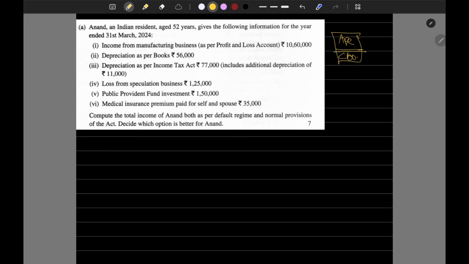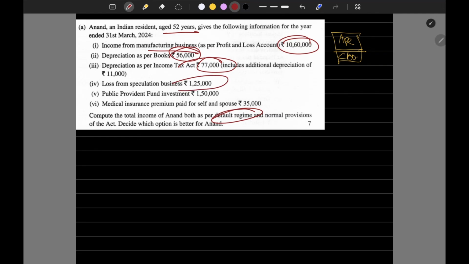So, 52 years, and given the following information: income from the manufacturing business, 10,60,000. Depreciation as per books we have to add back, and deduct the depreciation as per income tax, which is 77,000. It includes additional depreciation of 11,000. Additional depreciation is allowed only under normal provisions, not for the default regime. Okay, that we have to note down.